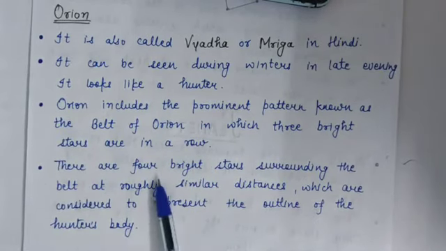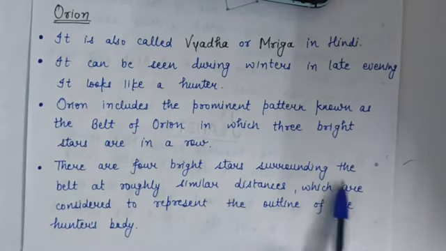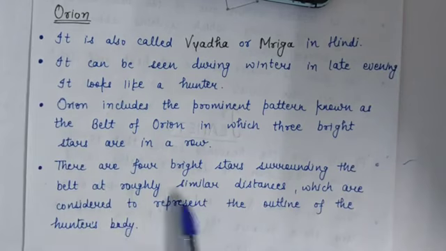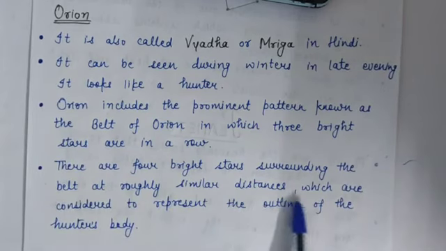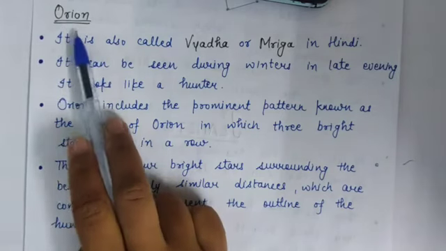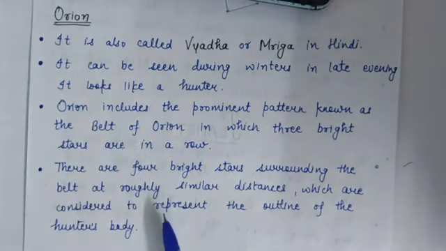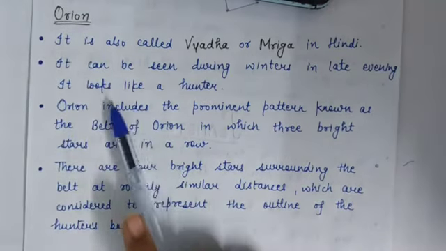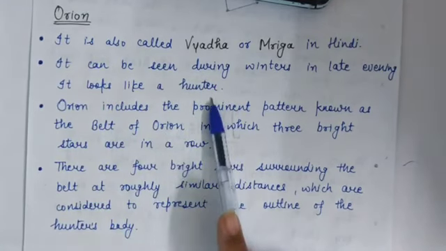There are 4 bright stars surrounding the belt at roughly similar distances, which are considered to represent the outline of the hunter's body.